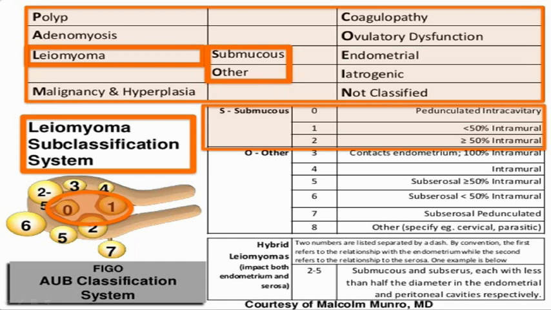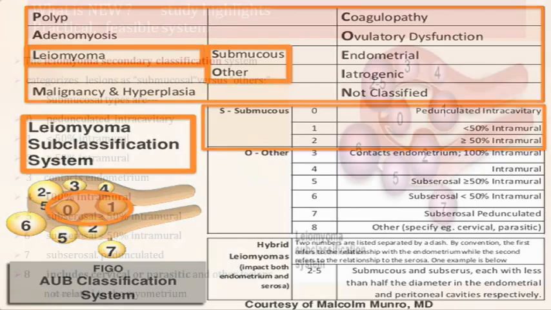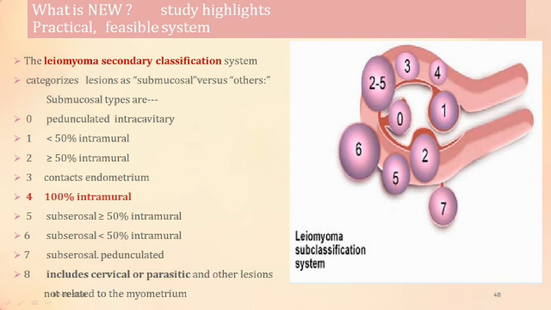Now we also discussed that at times when the fibroid is such a huge fibroid that it contacts the endometrium and also contacts the serosa, then we divide it by a hyphen.